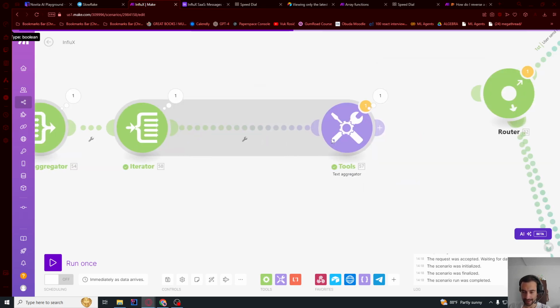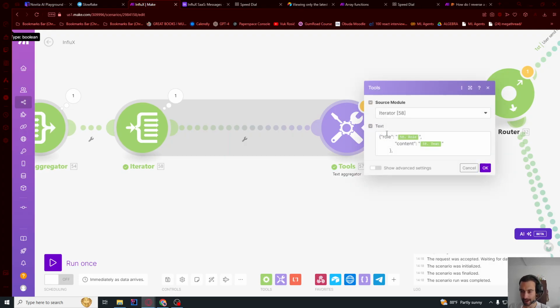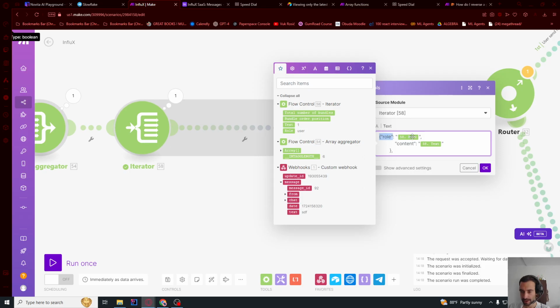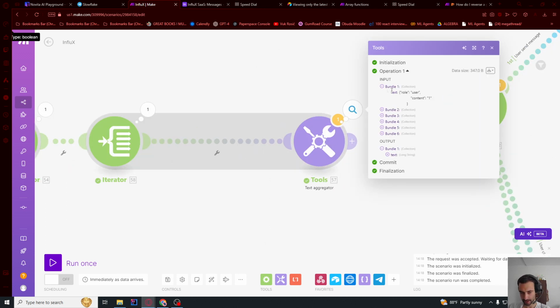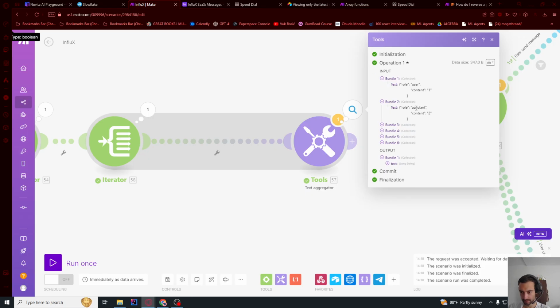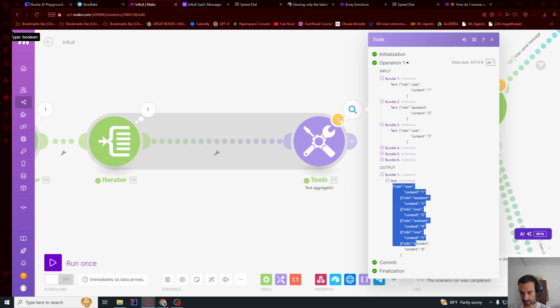And then let's say text aggregator here, and then do the same. So role is the role from the previous one, and the content. If I want to make this look prettier, but this doesn't matter. The spaces don't matter. Okay. So this got bundles 1, 2, 3, and it sorted them into text.